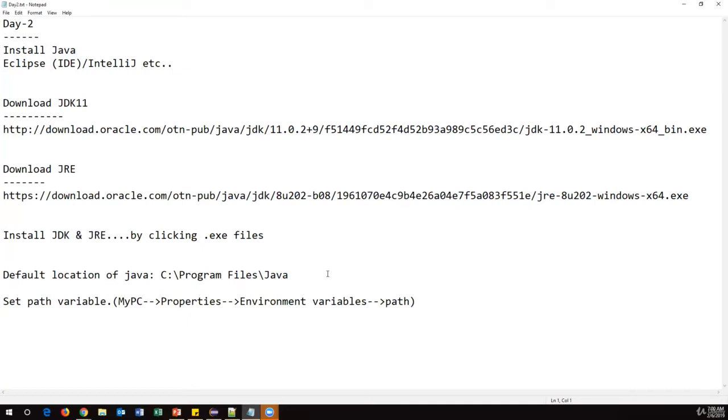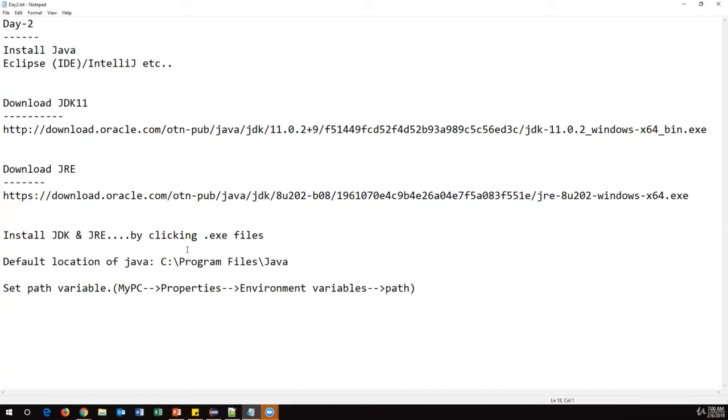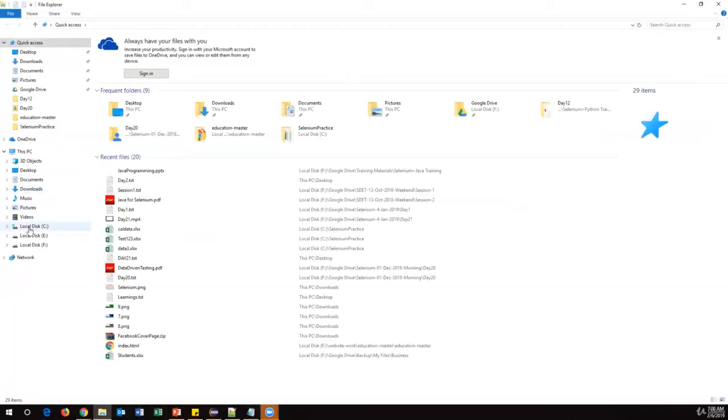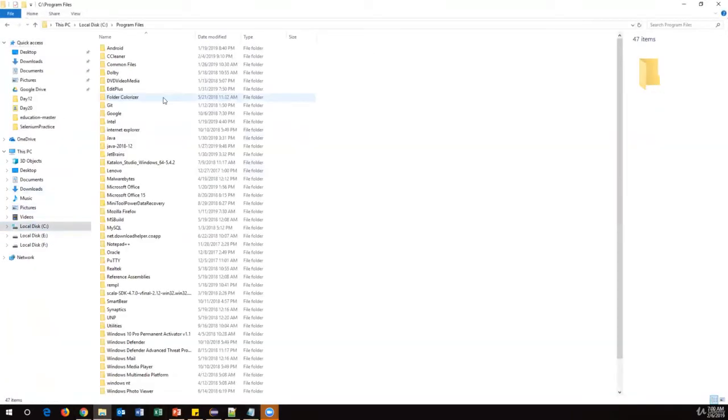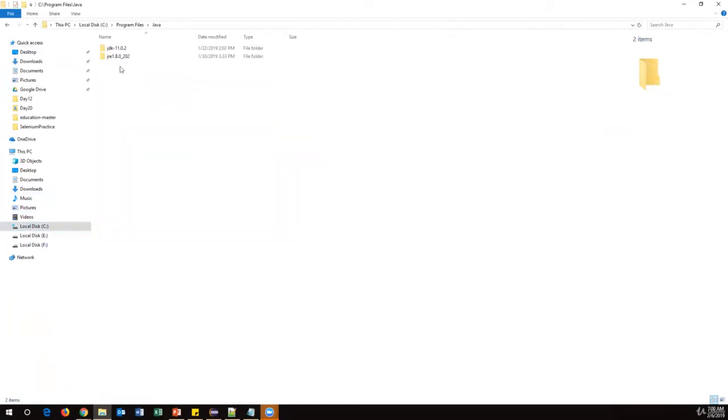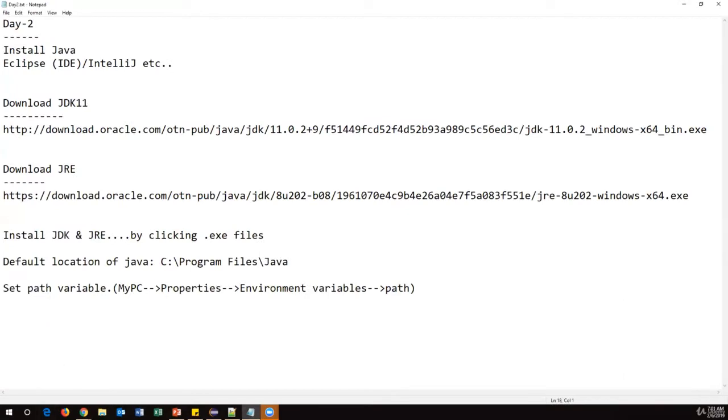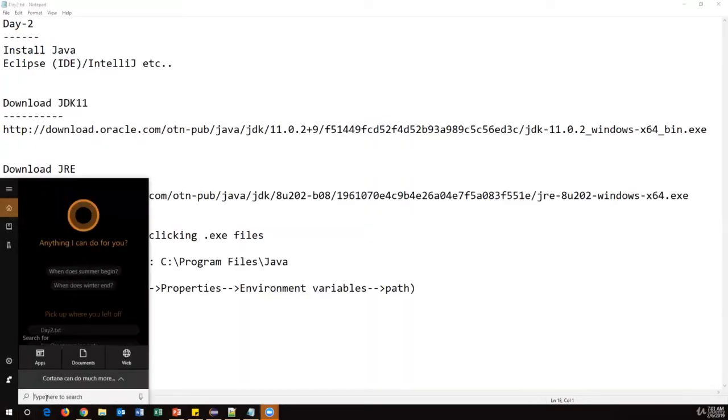With this we have completely installed JDK and JRE and set the path. How can you verify whether Java is properly installed or not? First, we can go and see whether the folders are properly placed inside, both JDK and JRE, we should be able to see. The other verification is to just open your command prompt.